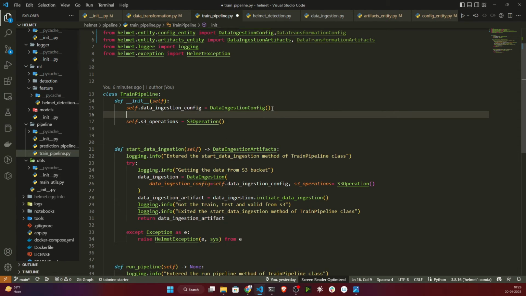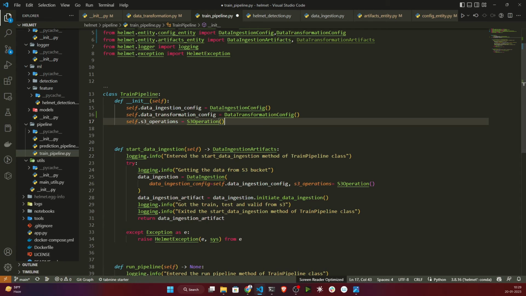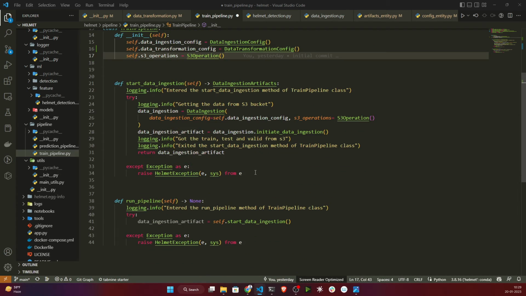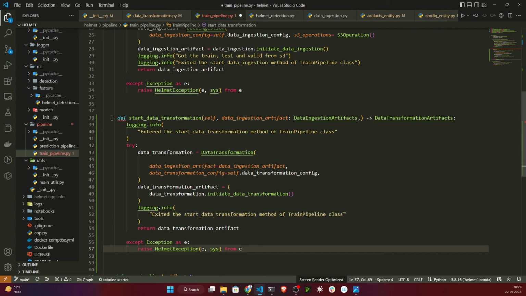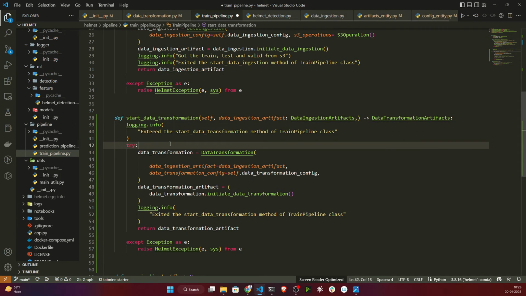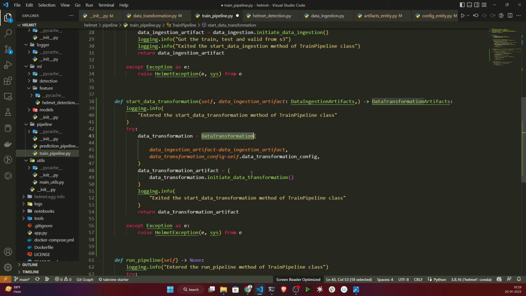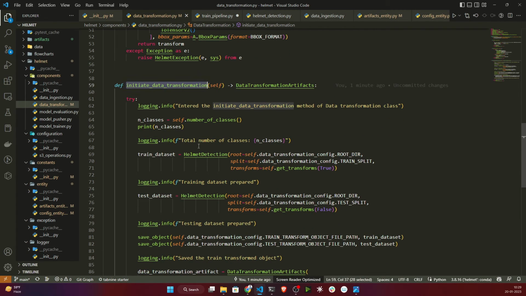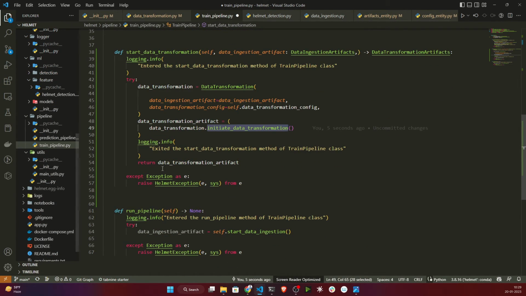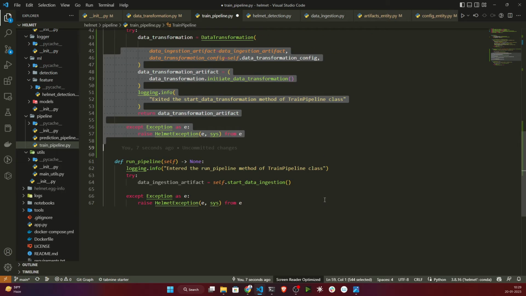class. Okay, now once it is done, then I think everything is fine. Then I will create another method called start data transformation after this data ingestion. So this is the method start data transformation. Basically it will initialize your class. In that class we have written initiate data transformation. I think you remember this method; it will execute, and your data transformation will start.